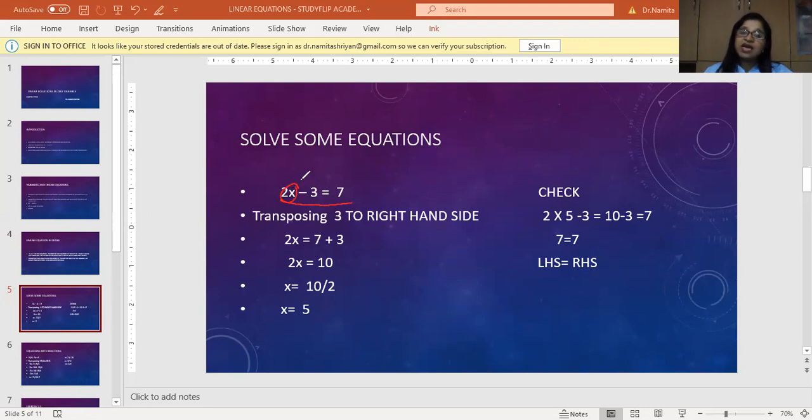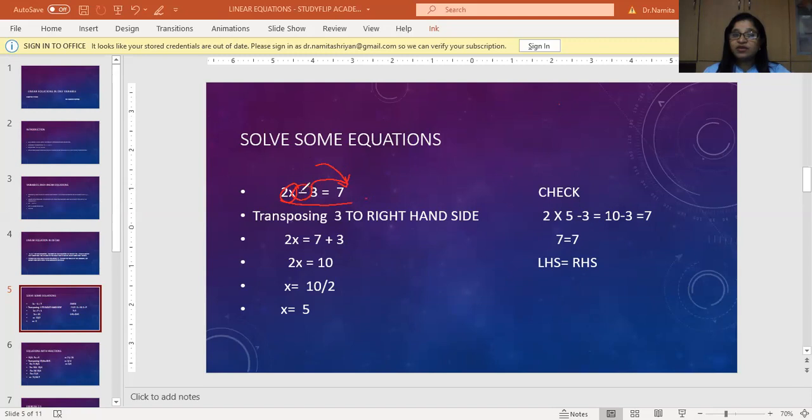So I will keep it as it is on the left hand side and I will take this whole number to the right hand side. Now you have to remember when we take any number or a whole number to the other side, it might be from left to right or from right to left, the sign changes, plus becomes minus or negative becomes positive. That is one thing. If it is multiplication on this side, when it goes to the other side, it becomes division. If it is division, when it goes to the other side, it becomes multiplication.